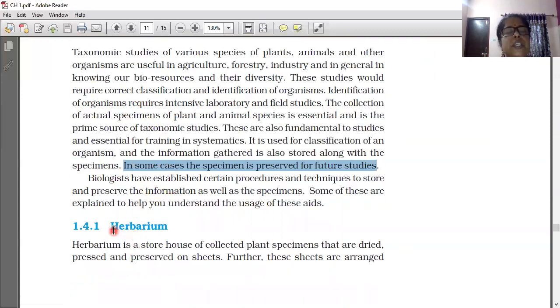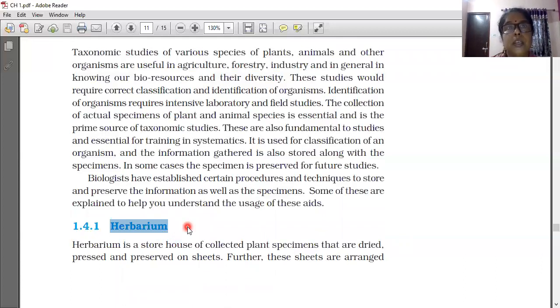The first taxonomical aid we are going to learn is the herbarium. Have you heard about herbarium? What have you heard about herb? It is a type of plant according to the branching and the height of the plant. Herb or shrub, like that you have heard. So herbarium is a taxonomical aid.